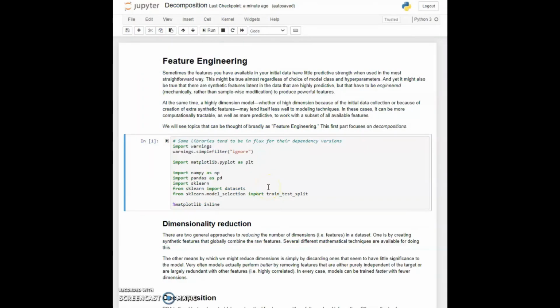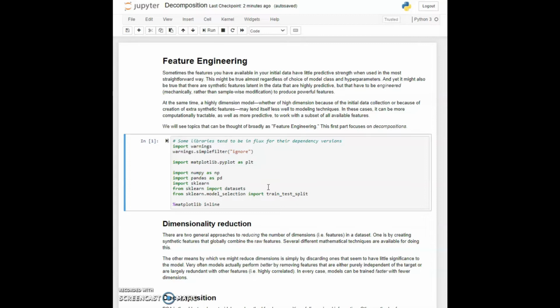Now let's talk about a technique that is widely used in feature engineering and it's called dimensionality reduction. There are actually a couple of ways that one can go about this. One of the things that you can do is discard features in the data. Or if it's not features in the raw data, it may be synthetic features that were engineered in ways that we'll see later. But the other way that we are going to talk about is something called decomposition.